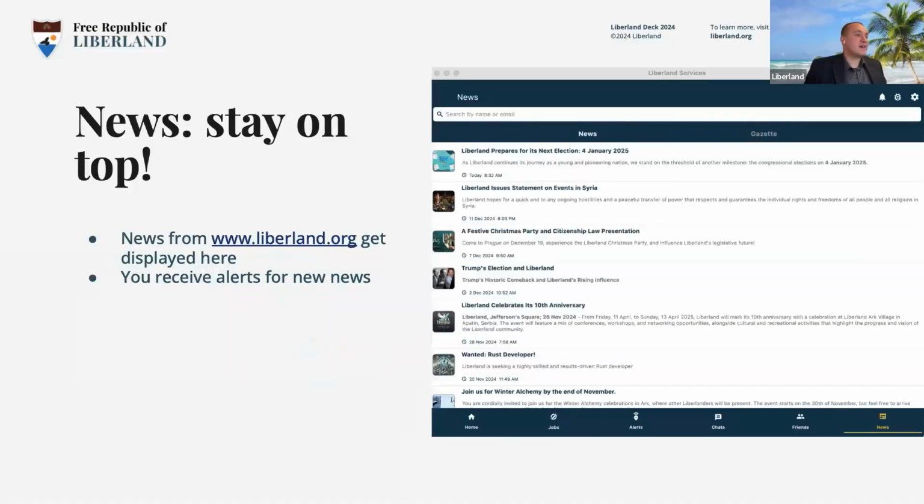Okay, and we have the news, which is a copy of our www.liberland.org/news, where you will get news to your mobile app as we publish them. And last but not least, I don't have it shown here, you see Gazette. Gazette is the official publication of the government.